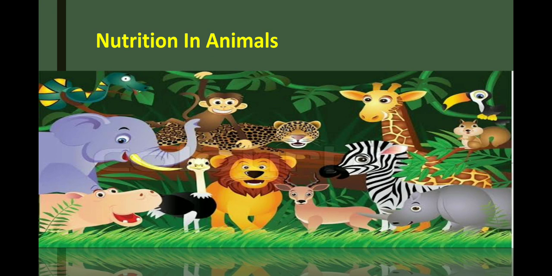So we can say science is differentiated into two parts: living things and non-living things. Living things are all about biology. Living things include plants and animals. Non-living things are the part of science we talk about as physics and chemistry. In this class we are discussing the living things part of science, meaning animals as well as plants. Earlier we discussed plants, but now we are discussing animals.